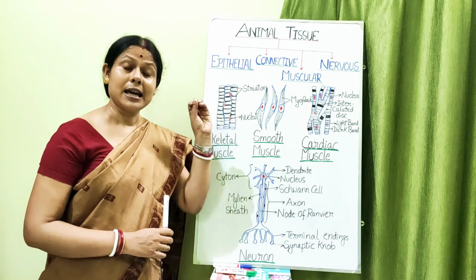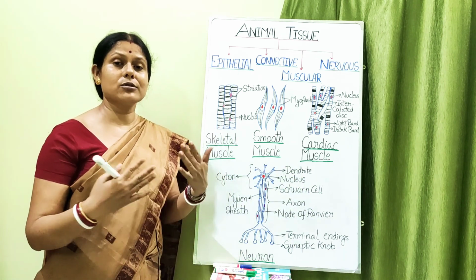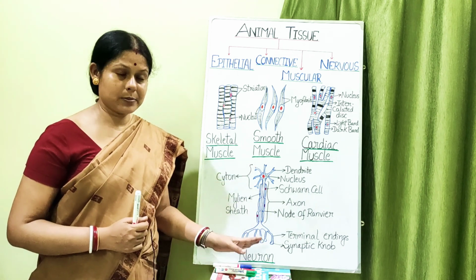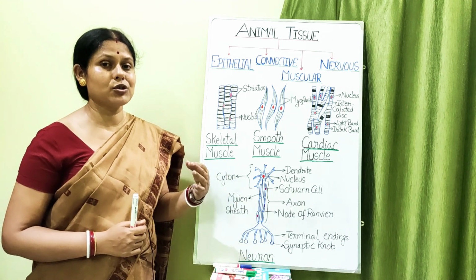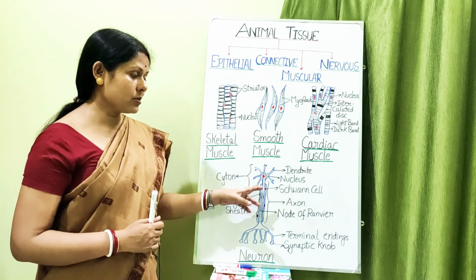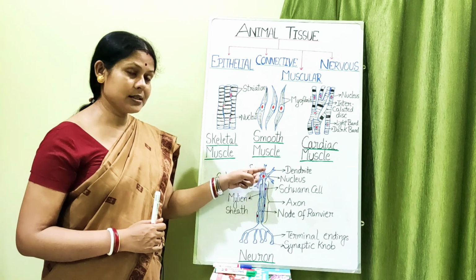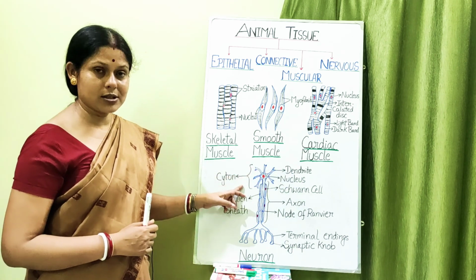This dendrite helps to bind with the next neuron, and thus from one neuron to the next neuron the information passes. How it is done, I will first explain, and then I will again tell you how the dendrites help in the transmission of the stimulus from one neuron to the next. So this is about the head portion of the neuron, comprising nucleus, dense cytoplasm, and the dendron and the dendrites, and this is known as the cyton.